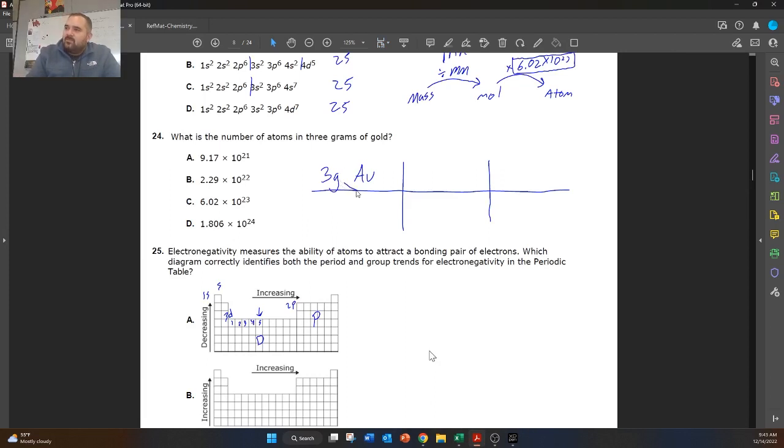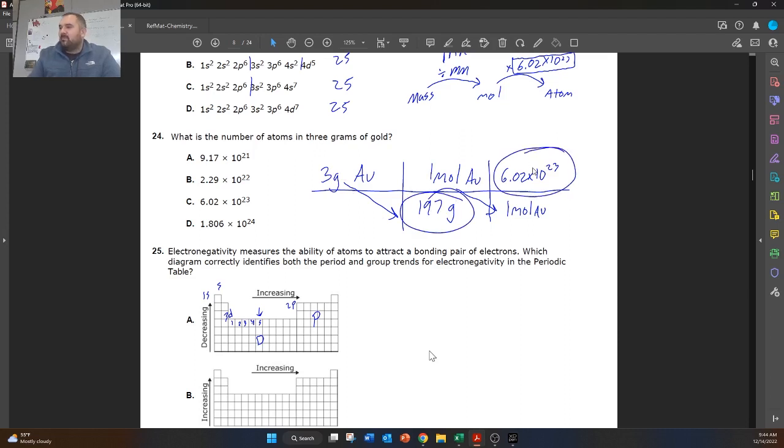All right, so because we have grams at the top, we're going to be putting grams at the bottom. And the grams we're putting in is the molar mass of gold, which is 197 grams. So 197 grams for every 1 mole. So 1 mole goes at the top. And then our last step is to multiply by Avogadro's number. So 1 mole of Au, we're going to put 1 mole of Au down here. And 1 mole of Au is equal to 6.02 times 10 to the power of 23. So first thing we're going to do is 3 divided by 197, and then we're going to multiply by Avogadro's number. So go ahead, plug that into your calculator.